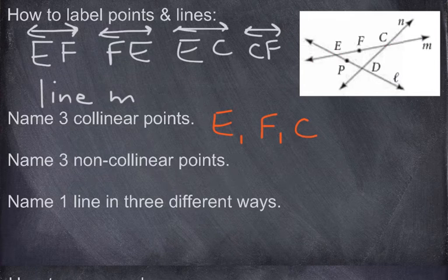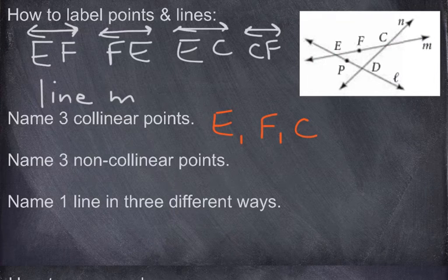Now the next one says name 3 non-collinear points. So by inductive reasoning, knowing what the word non means, we could say that's not collinear, not on the same line. Now technically, 2 of them can be on the same line as long as all 3 don't lie on the same line.